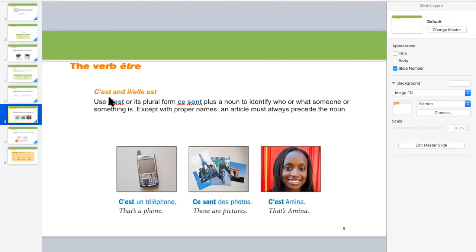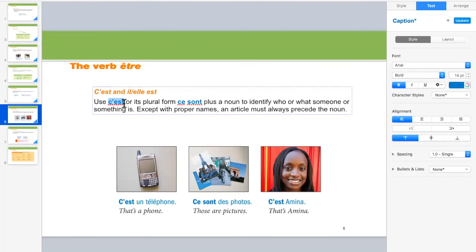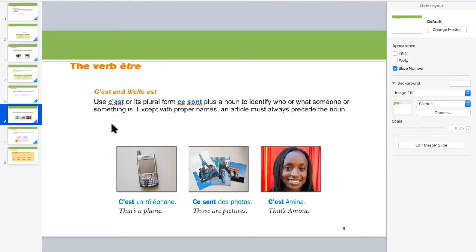This is c'est. This word C-E-S-T in French, C apostrophe E-S-T, is pronounced as simply say. Or the plural version of this, ce sont. So c'est means this is, and ce sont means these are. Right? Plus a noun to identify who or what someone or something is.